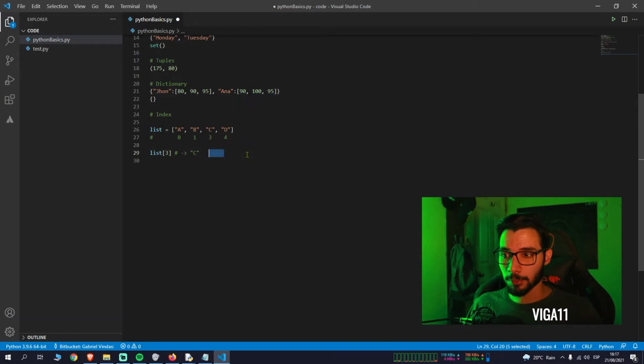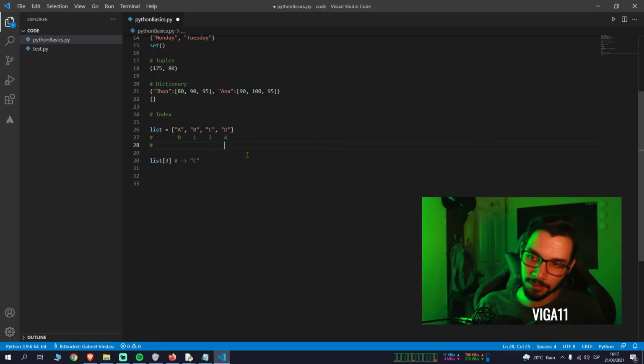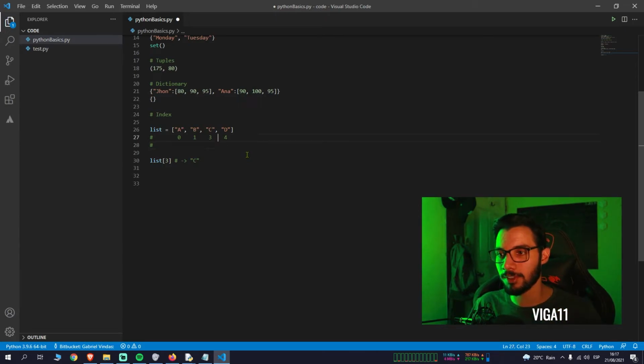Also, something pretty cool that Python has is that you can access from the back, which is not something that you can do in every language. So let's start from this one, right? From the beginning, it starts with 0, 1, 2. Position 3 will be 2. Okay, I don't know how to count. Okay, so 0, 1, 2, 3, right?